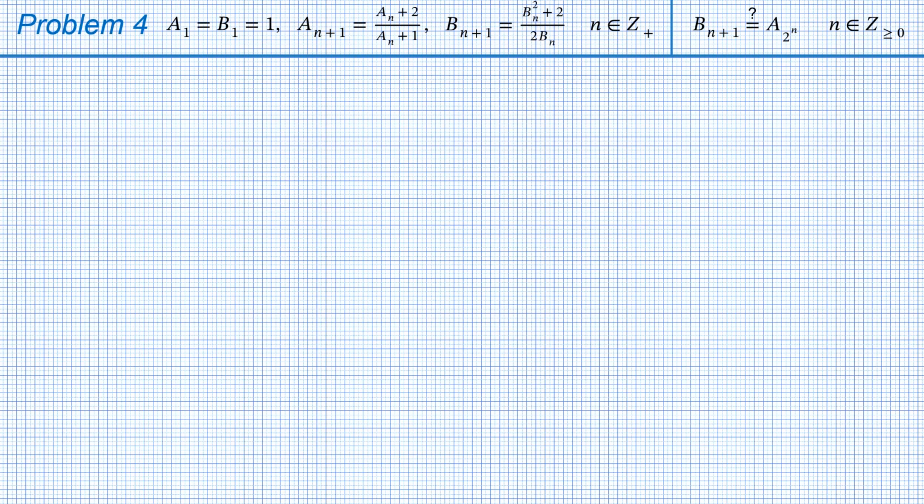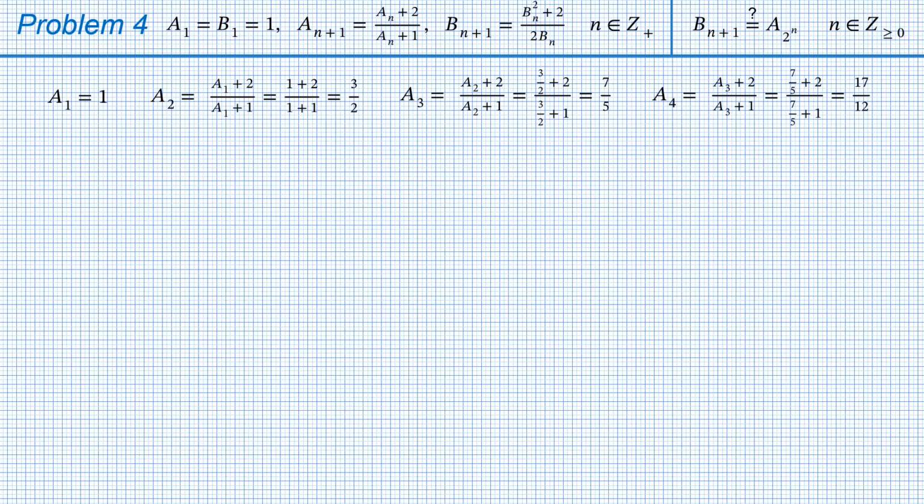At the start, let's as usual analyze the conditions by taking a few starting members of sequence A. A1 equals 1, this is given. For A2, we apply the recursive formula, which gives A2 equals (A1 plus 2) over (A1 plus 1), which is 3/2. Similarly, A3 equals (A2 plus 2) over (A2 plus 1), which is 7/5. A4 is (A3 plus 2) over (A3 plus 1), which is 17/12. Looks like we are never going to get a whole number again for A.